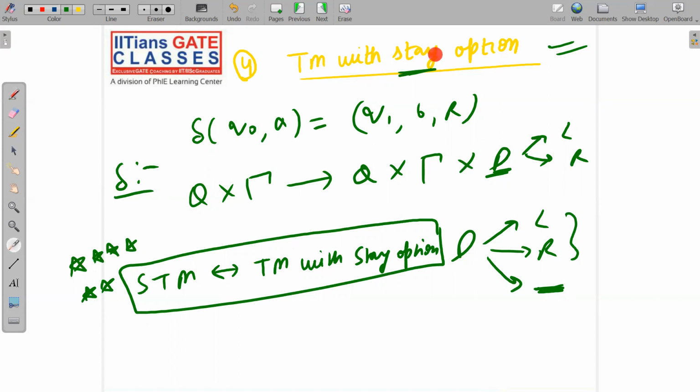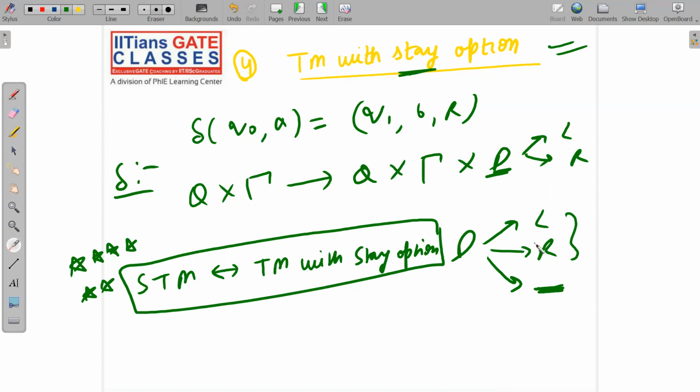Roughly I want to say that Turing machine with stay option means that on intermediate state also we can have a stay option. But in standard Turing machine only final state or halting state was having directly or indirectly stay option. So roughly I will say that if you want to give a stay move for a non-final state, then make it as a halting state, or do not apply a move.